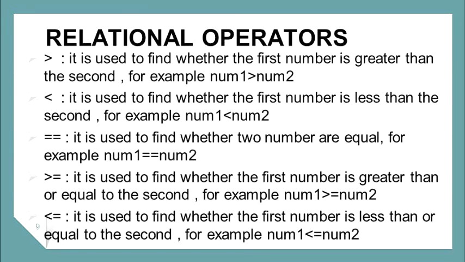Is equal to operator. It is used to find whether the two numbers are equal. For example, num1 is equal to num2. The next one is greater than or equal to. It is used to find whether the first number is greater than or equal to the second. For example, num1 greater than or equal to num2. The last one is less than or equal to. It is used to find whether the first number is less than or equal to the second. For example, num1 less than or equal to num2.